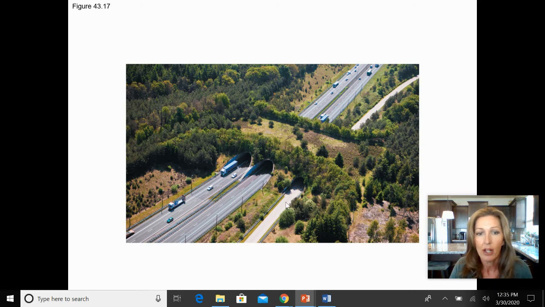That was dangerous to the migrating deer, to the elk, also to some of those other animals, and also dangerous to the drivers as well. So by creating these movement corridors, these pathways for animals to safely cross through their habitat, this has actually been huge for maintaining biodiversity in these particular areas.